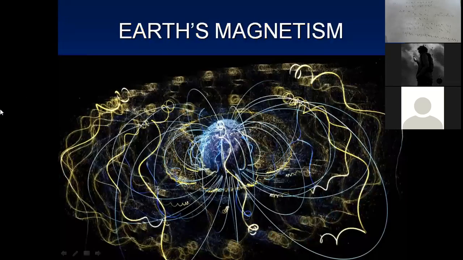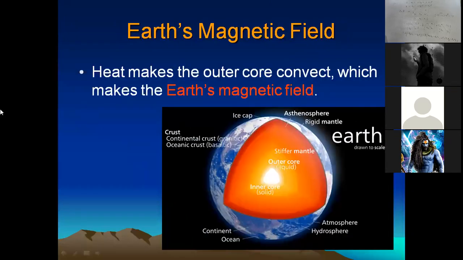Earth's magnetism. Heat makes the outer core convect, which makes the Earth's magnetic field.